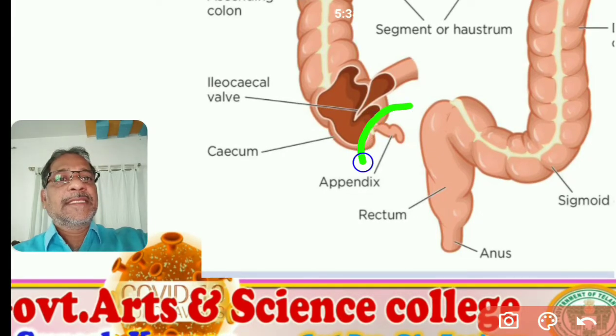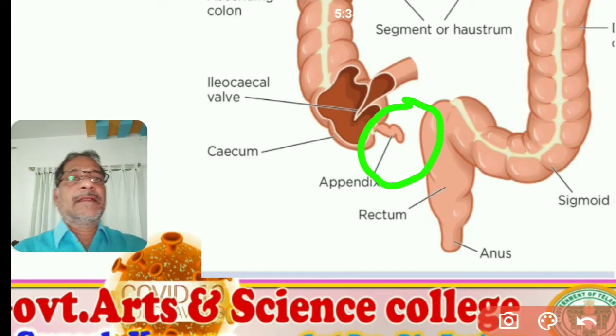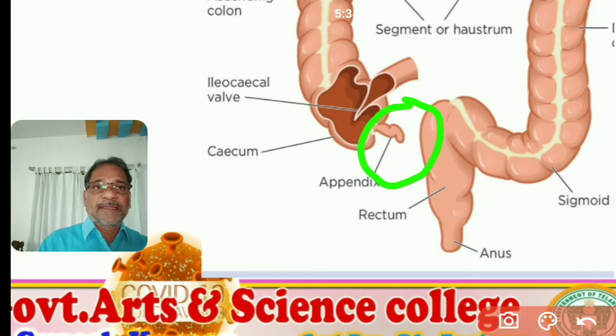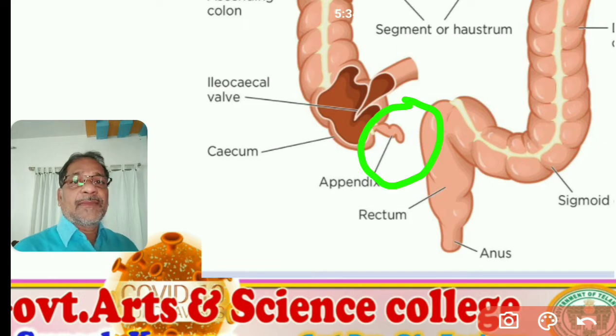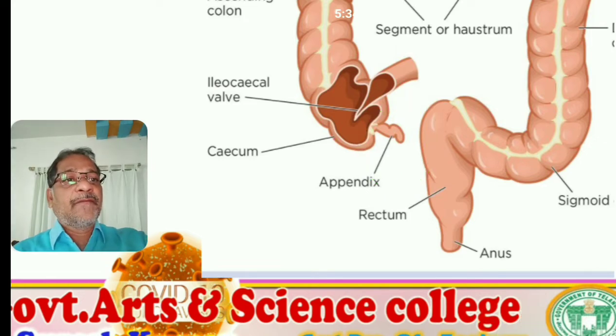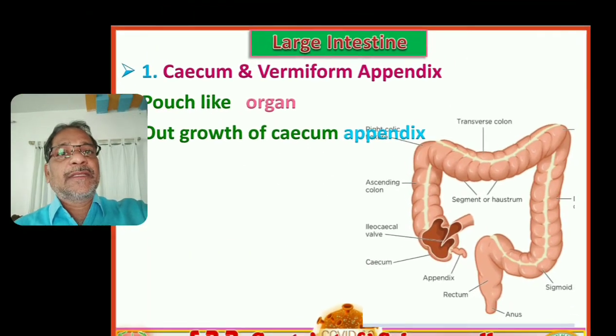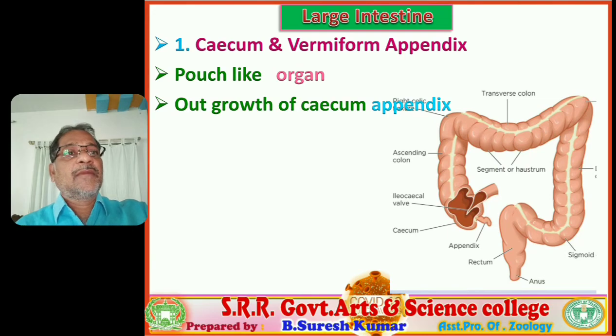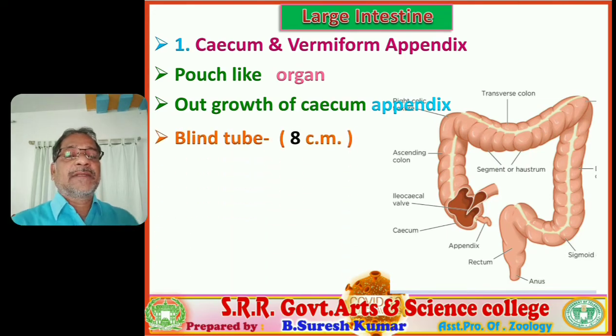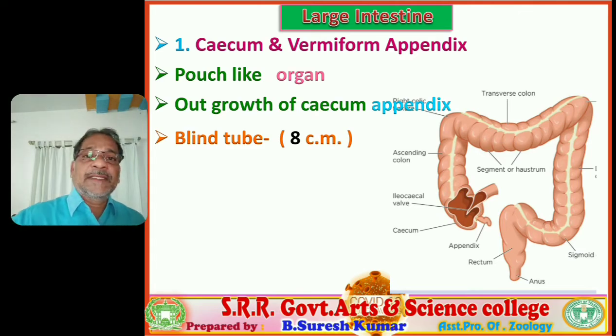So this is a blind tubular outgrowth that extends from the cecum. That is called the vermiform appendix. Students, have you followed? Yes. So that is about the vermiform appendix. It is a blind tube. The vermiform appendix measures about 8 centimeters in length.